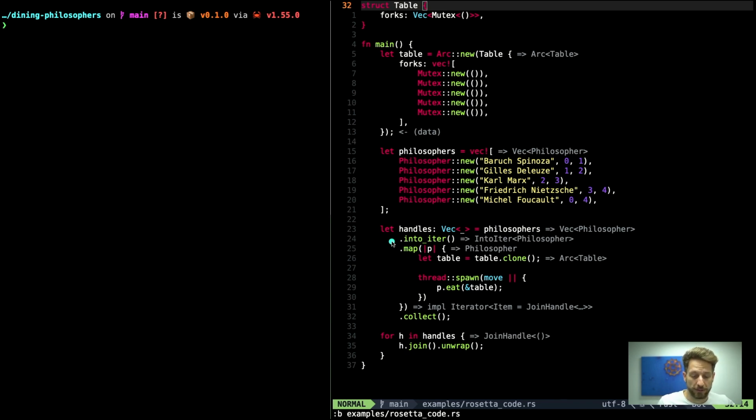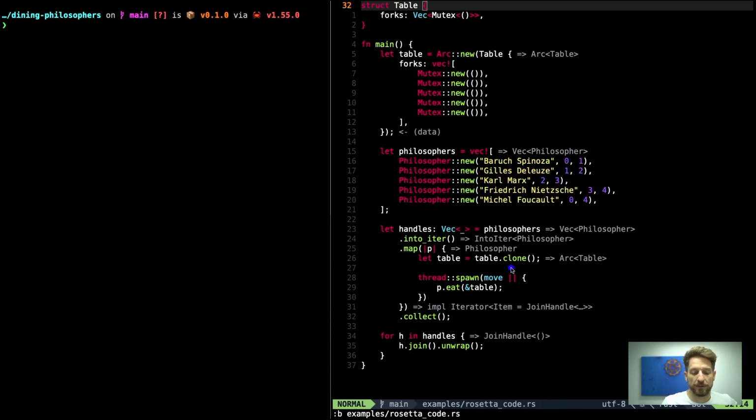Now into the technical part, setting up the threads. This is using the functional programming style that Rust allows. So we have the philosophers that we have just initialized. We use into_iter, and we map over every philosopher p. And then for every philosopher, we are now cloning the table, but we don't really clone the table because up here, behind an atomic reference counted smart pointer, is the table.